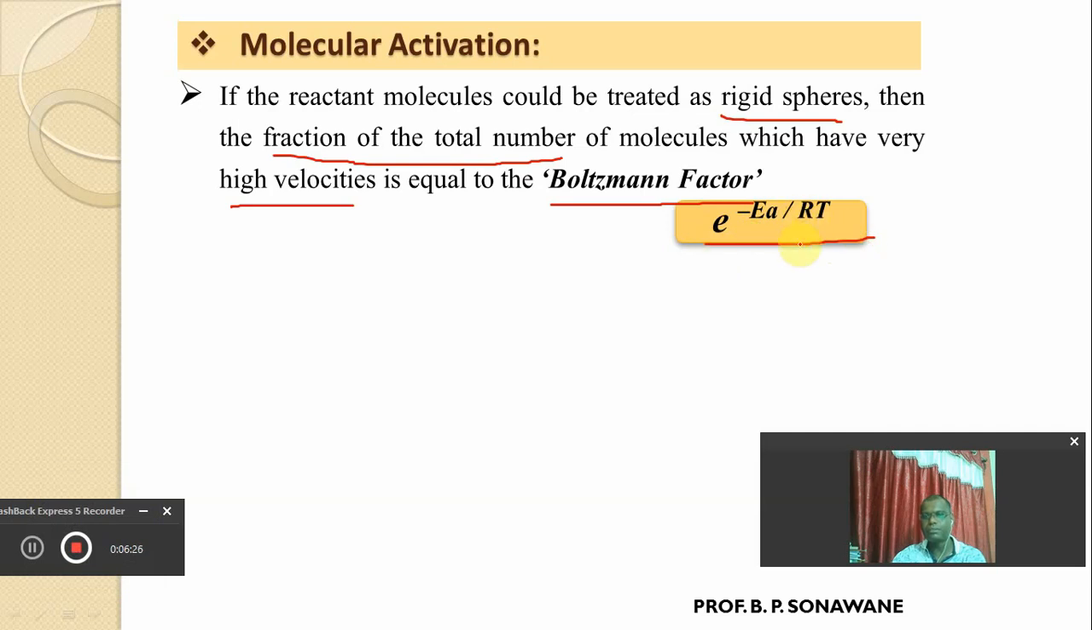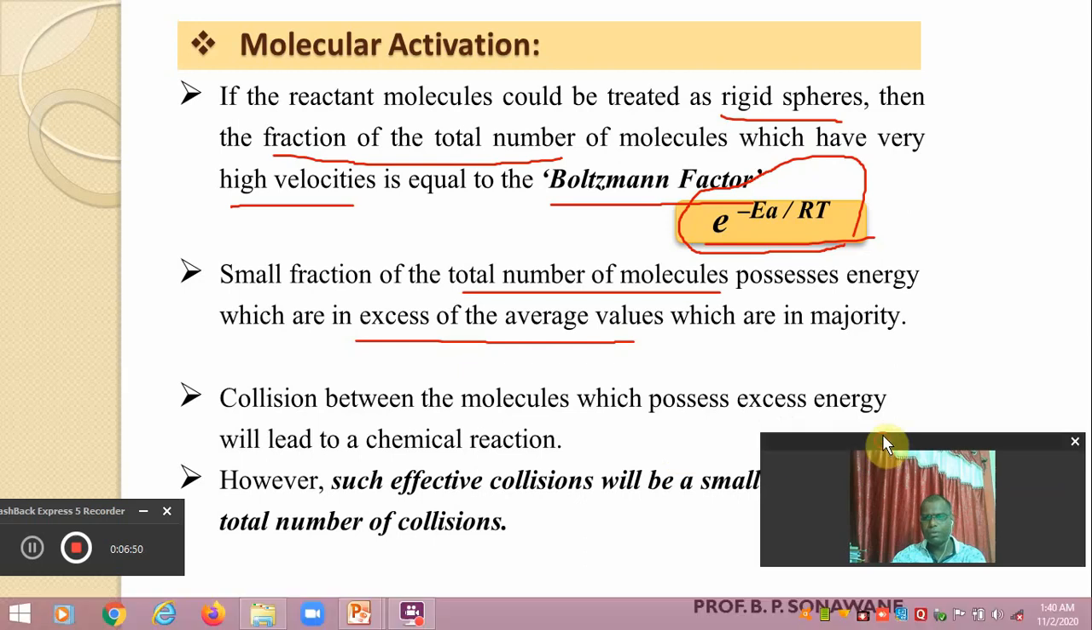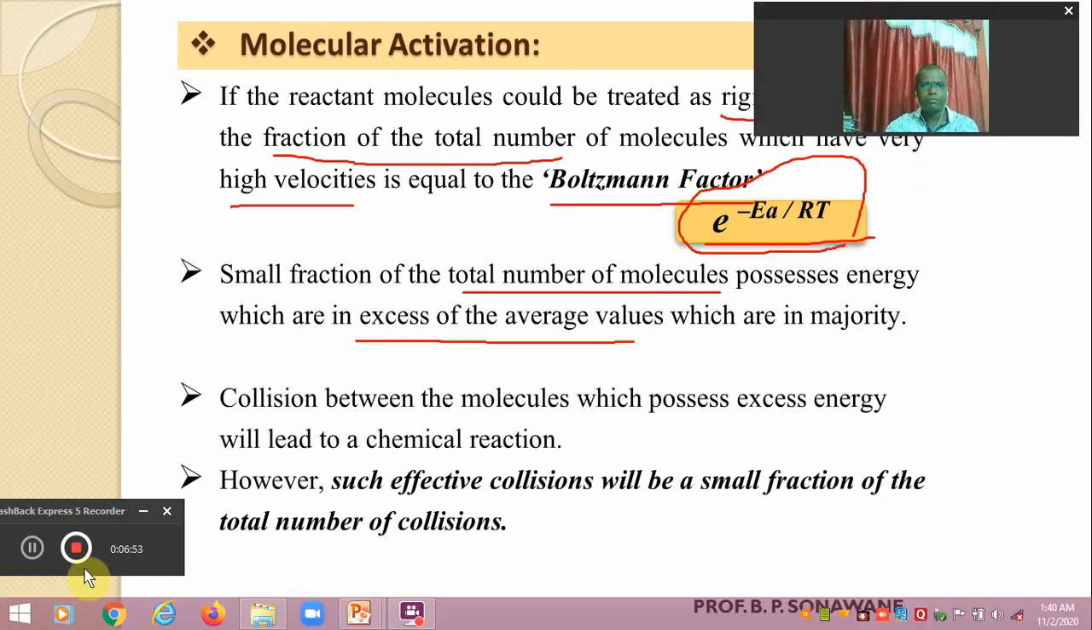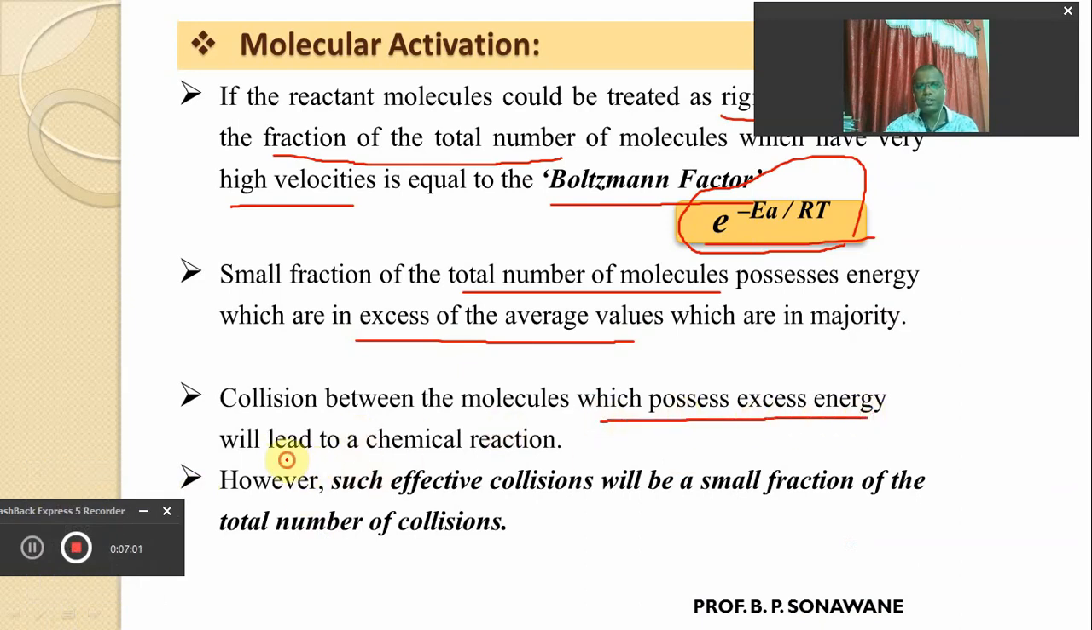Remember that this is the Boltzmann factor, and it indicates the small fraction of molecules which has very high velocity or very high energy. A small fraction of the total number of molecules possesses energy in excess of the average value, and collision between molecules which possess excess energy will lead to the chemical reaction. So this fraction is very important.